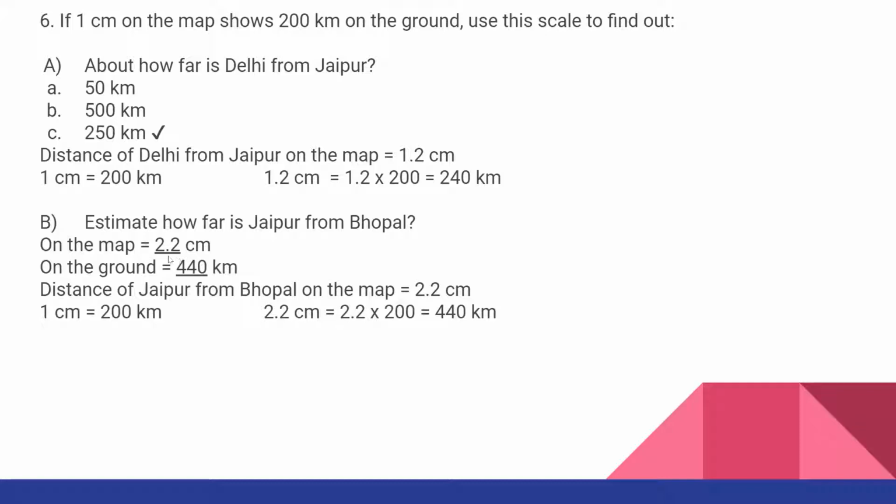How much is the distance coming on the map? 2.2 centimeter. So on the ground how much will it be? See, I have shown the calculation. Distance of Jaipur from Bhopal on the map equal to 2.2 centimeter. So 1 centimeter is 200 kilometer. So 2.2 centimeter equal to 2.2 multiplied by 200 equal to 440 kilometer. So on the ground the distance from Jaipur to Bhopal is 440 kilometer.